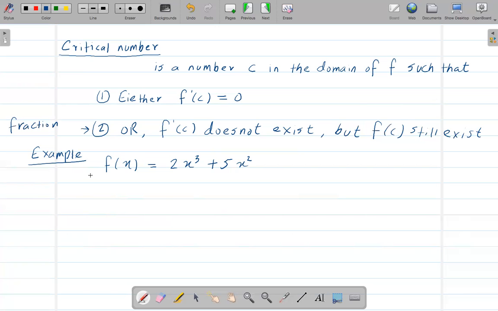Okay, anyway, first, to find the critical number, we need to take the derivative of this function. f prime of x is equal to, 2 will stay there. We bring 3 down here, x squared, plus we'll bring this 2 down, so 2 times 5, 10, x to the power 2 minus 1 is just 1. Here 3 times 2 is just 6, right? Now to find the critical number, we have to say this is equal to 0.